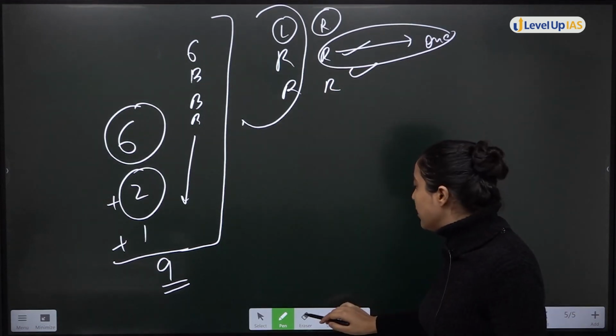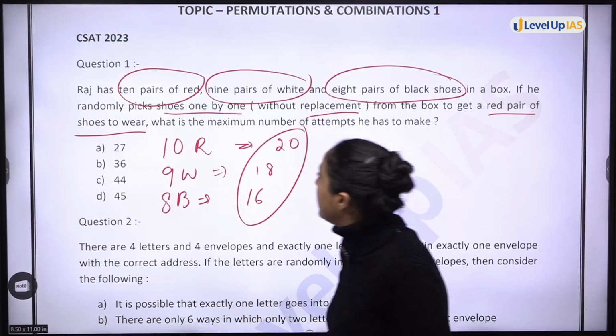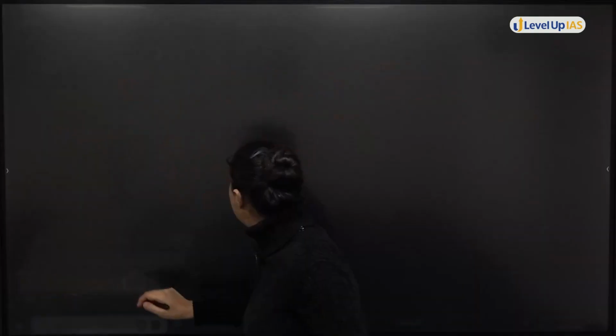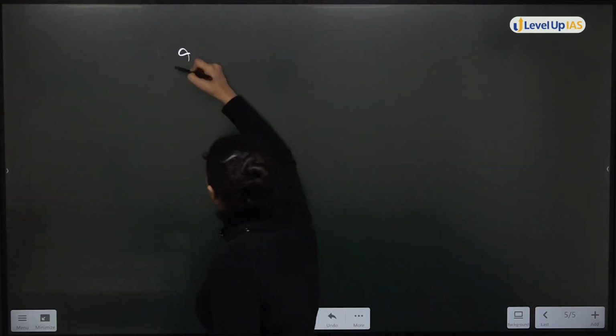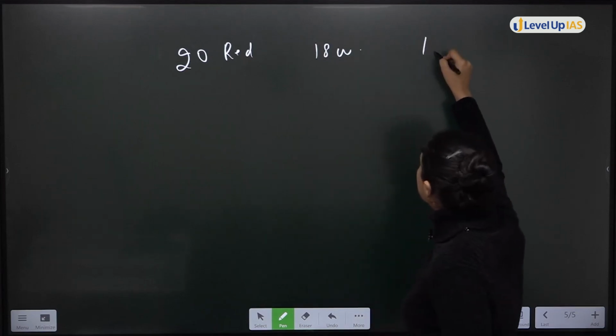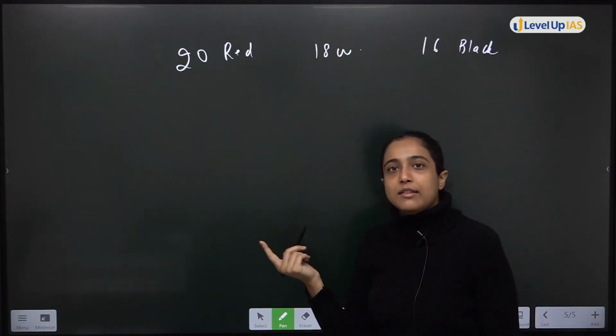Right? So a similar question is there. In this question you have 20 red, 18 white and 16 black. Now you do this question. It will be very easy for you.